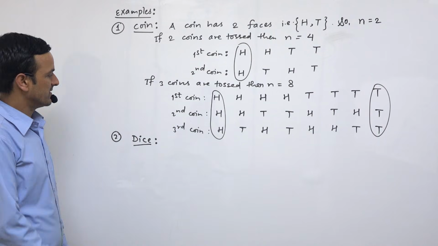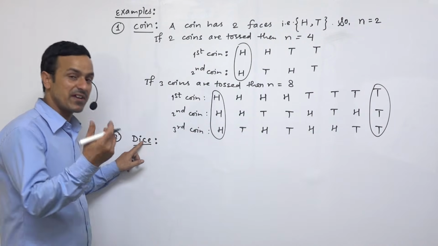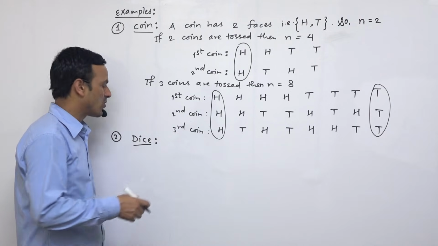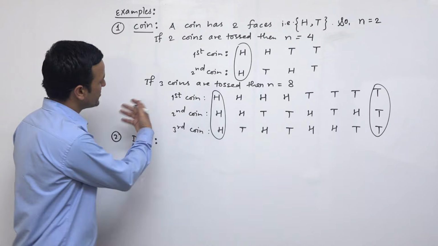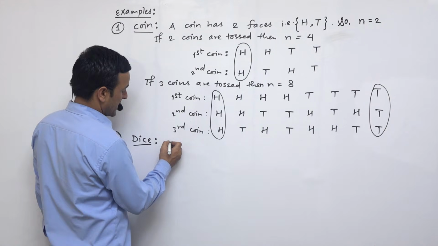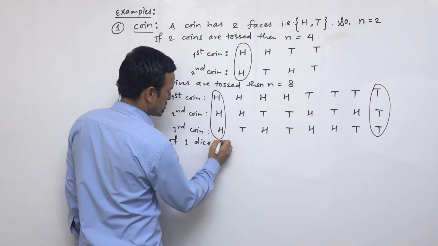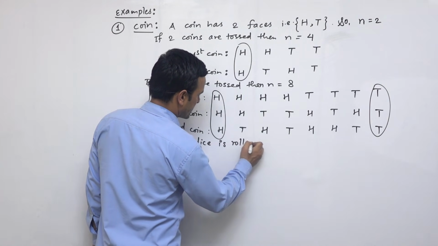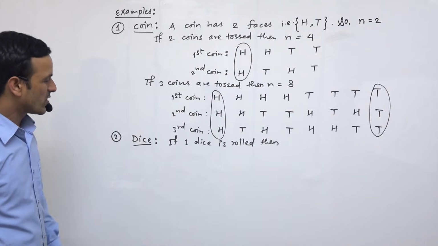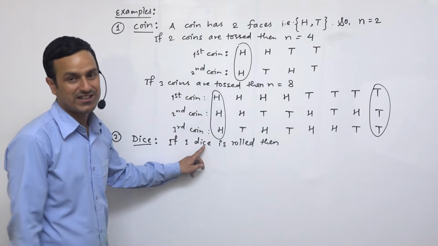So if we take the dice, then what will happen? What is the probability of some events happening with a dice, or 2 dice, or if you take 3 dice? Let's study. If one dice is rolled once, what is the total sample space for one dice?